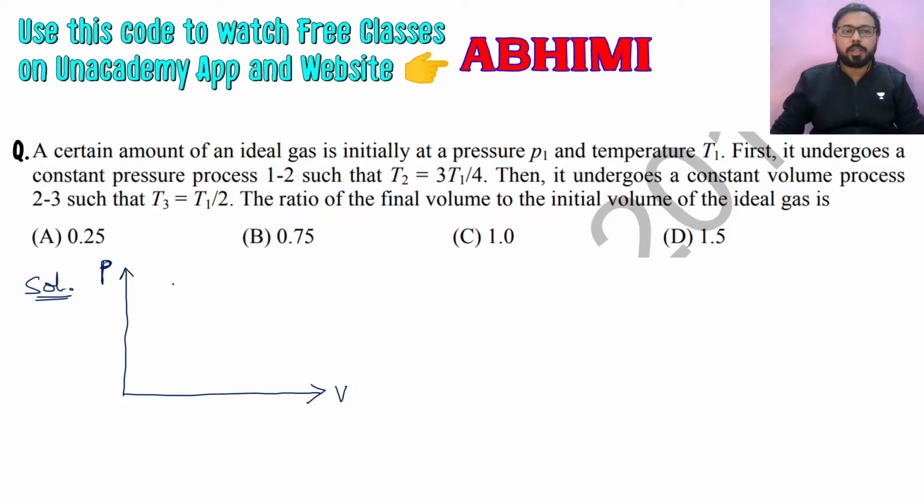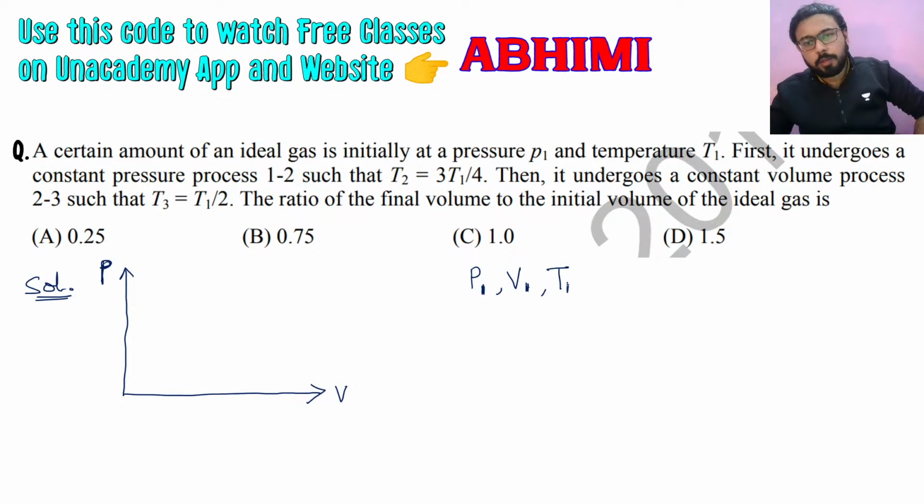This is a very good question. So P1, V1, T1, and it is going through a constant pressure process, P is equal to C, process 1, 2. So P2 will be the same P.